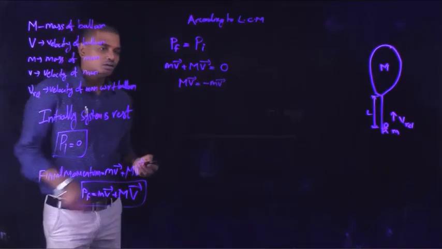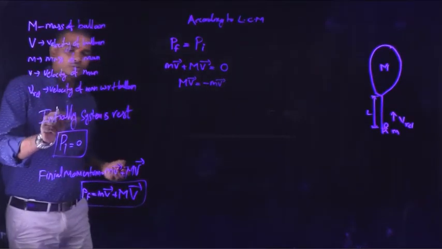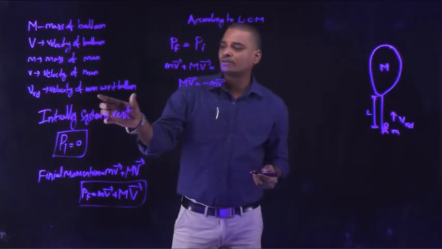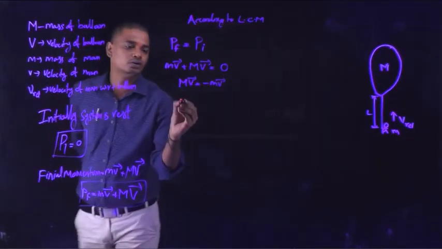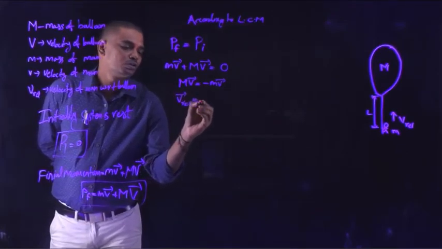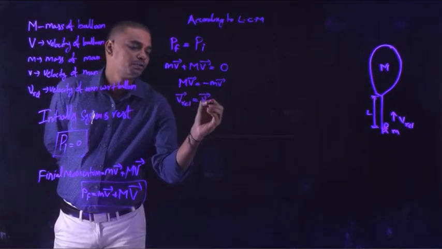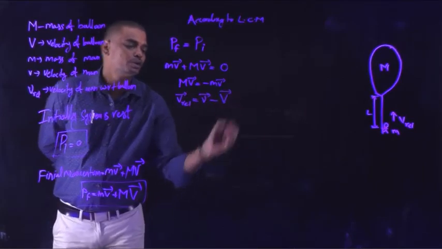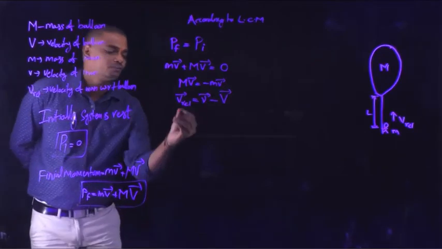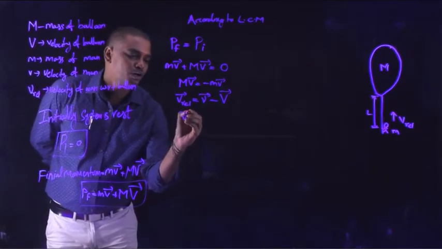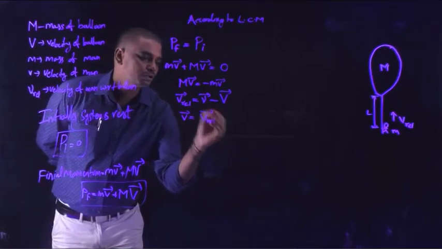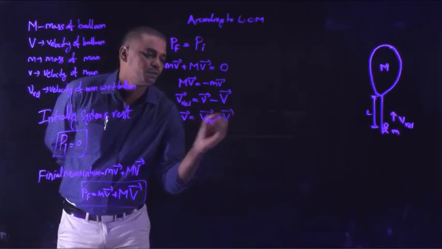Okay, or we can write from this relative velocity. V relative is the velocity of the man with respect to the velocity of the balloon. So we can write V relative bar is equal to velocity of the man minus velocity of the balloon, small v bar minus capital V bar. From which we can write small v bar is equal to V relative bar plus capital V bar.